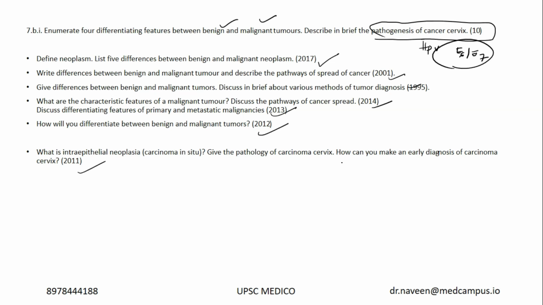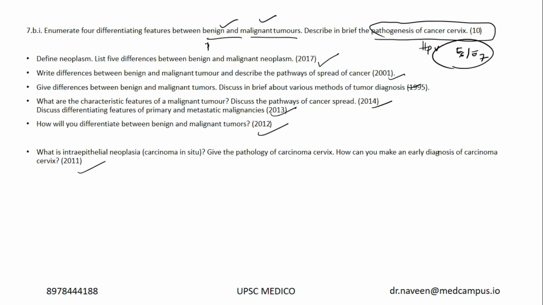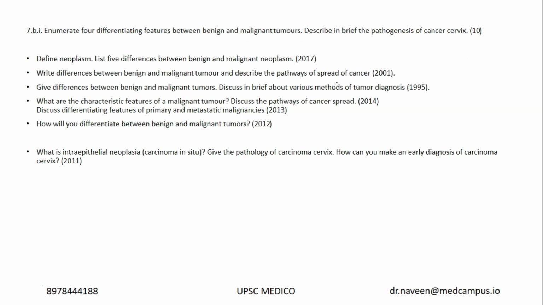Different questions. Carcinoma of cervix is the one question which was repeated, and there are many questions on differentiating between benign and malignant tumors. And similarly, they can ask you what is the difference between primary and metastatic tumor. Primary and metastatic, benign versus malignant are the 2 areas of neoplasia, the basic questions which were frequently repeated.